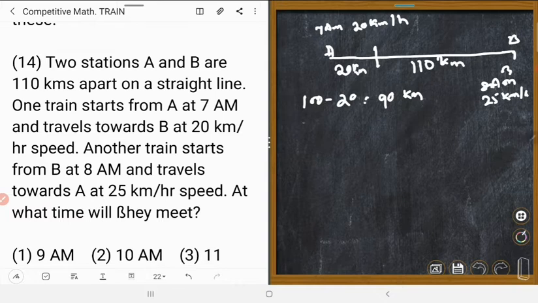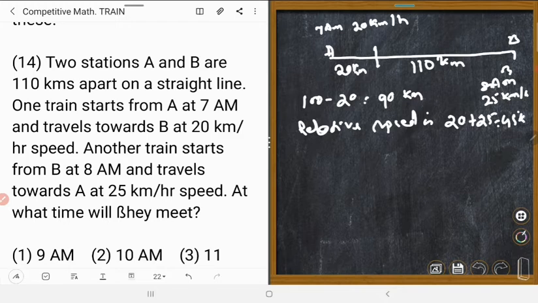Relative speed is 20 plus 25 is equal to 45 kilometers per hour. Could you understand?